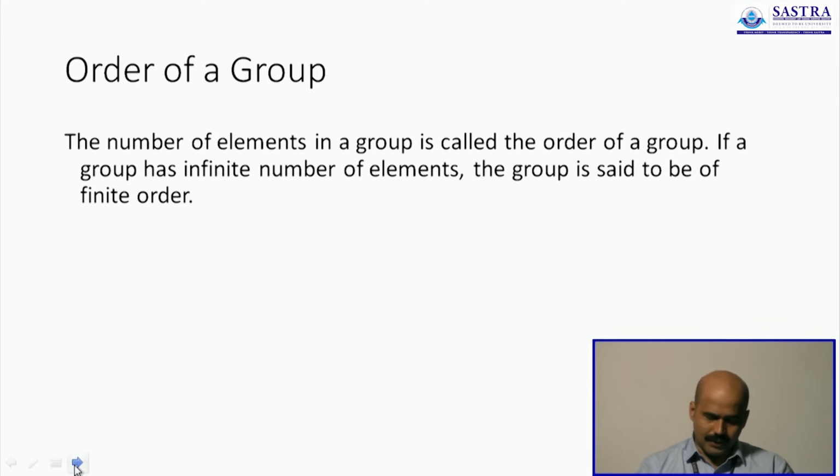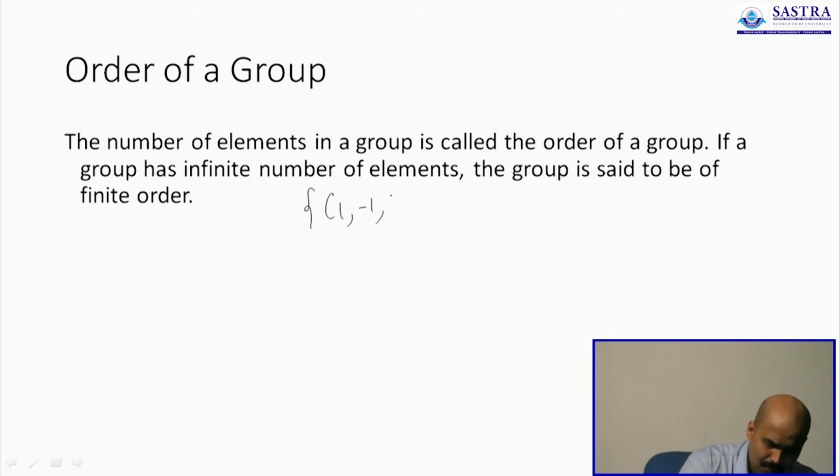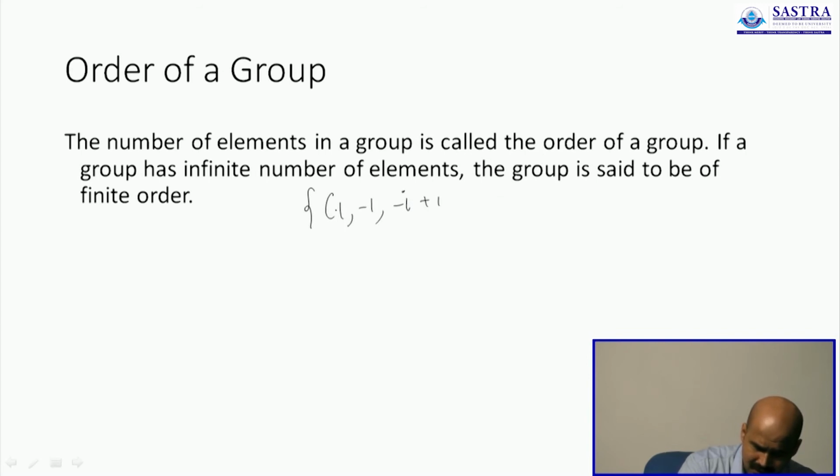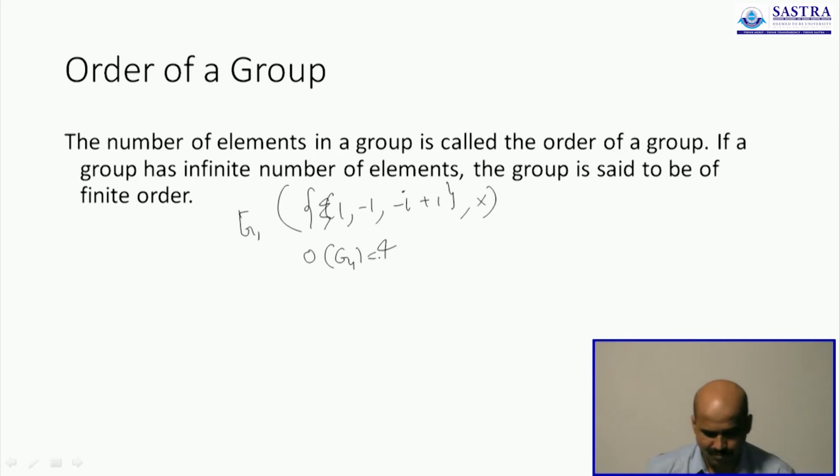Next up, we define this term called the order of an element, order of a group. So whenever G is a finite group, the total number of elements contained in G is what you call the order. Therefore, when you consider the set of all fourth roots of unity, 1, minus 1, minus I and plus I, and multiplication, you will say that this group has an order of 4. This group has an order of 4 because the corresponding set has only 4 elements.